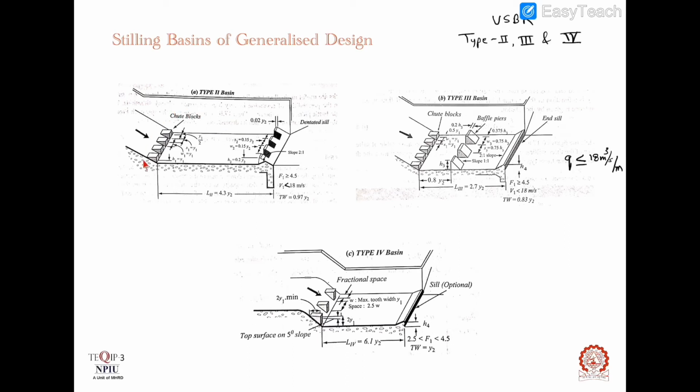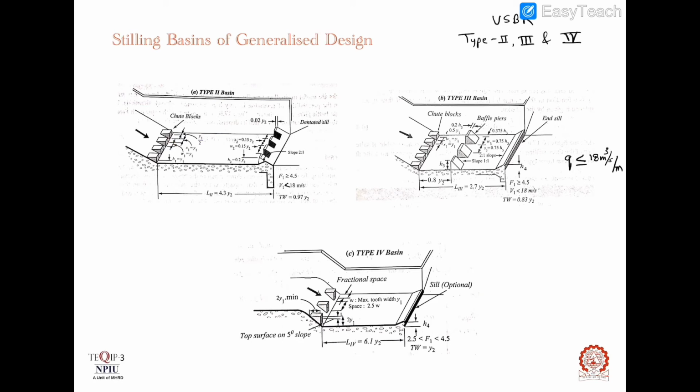The main purpose of these blocks is to lift and split the oncoming high velocity flow to enable good interaction in the jump. These blocks help to stabilize the jump and help to improve its performance. The chute blocks are usually provided in one row with uniform gaps between the blocks.